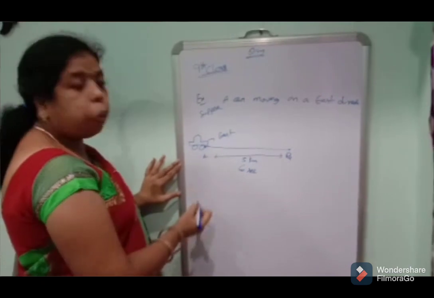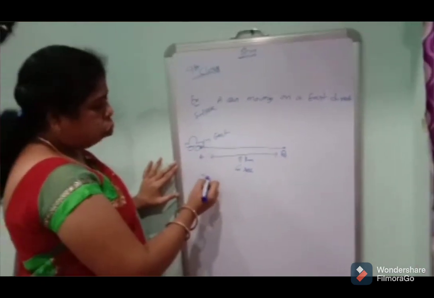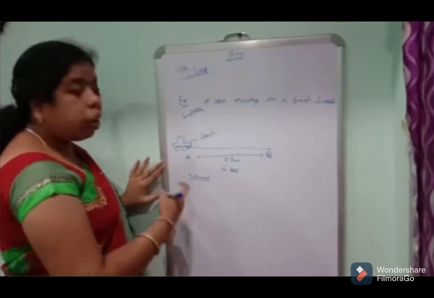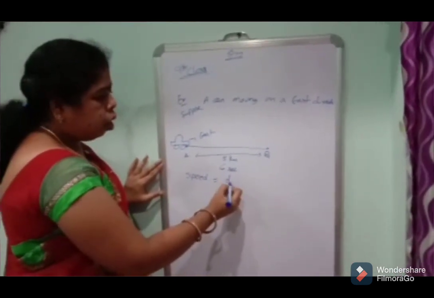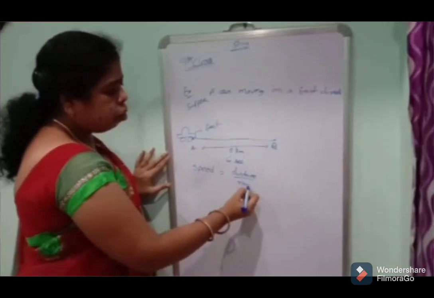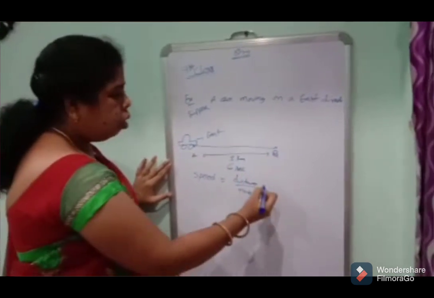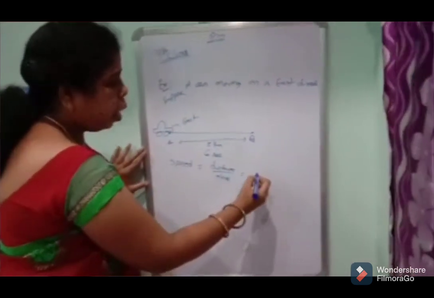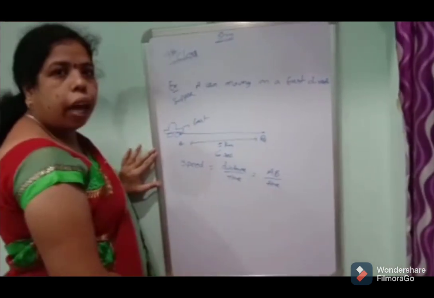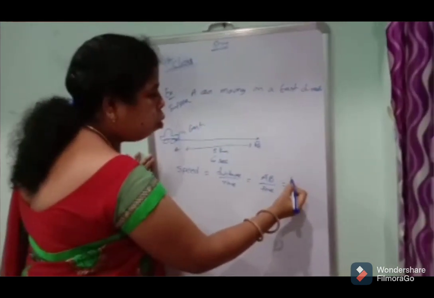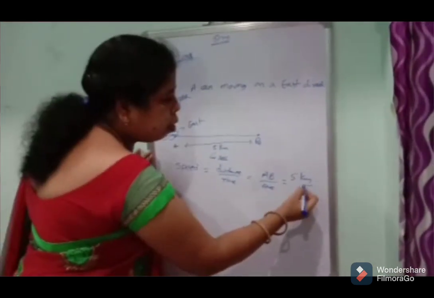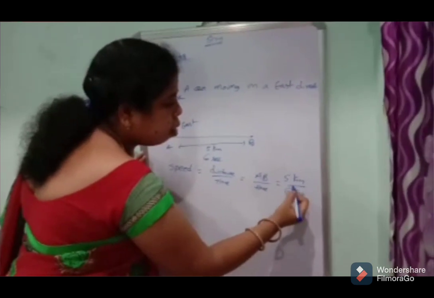What is the speed? Already we know that speed is equal to distance by time. In this situation, distance means AB. AB is equal to 5 kilometers, and time is 6 seconds.